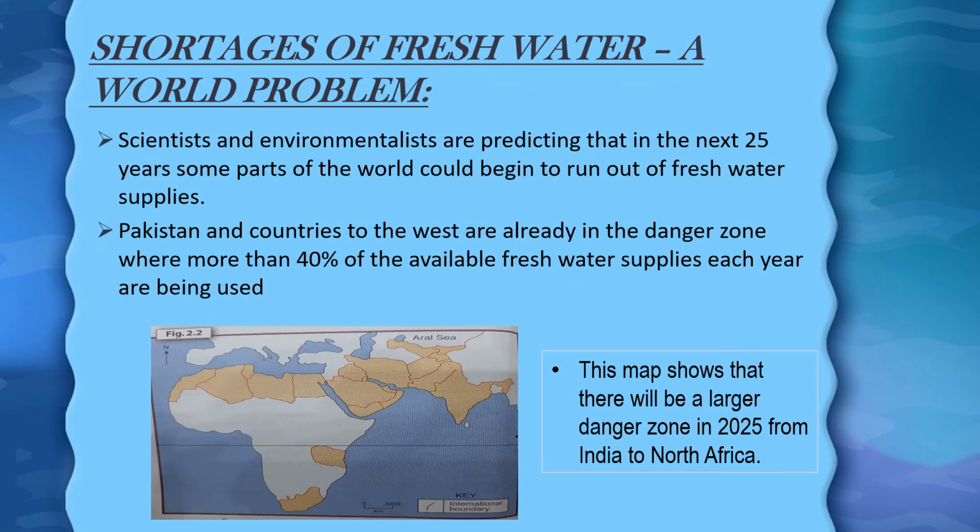Shortages of fresh water, a world problem. This heading is stating that there is a prediction regarding water shortage, which states that in the next 25 years, many parts of the world will face this problem, in which Pakistan and all the Western countries are included, where more than 40% of the fresh water supplies are being used. Figure 2.2 on your screen is a map that shows that there will be a greater danger zone in 2025 from India to North Africa regarding this shortage of water.